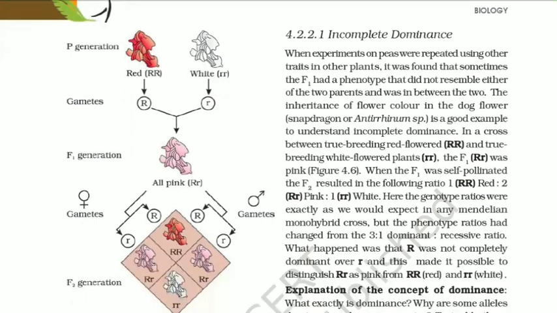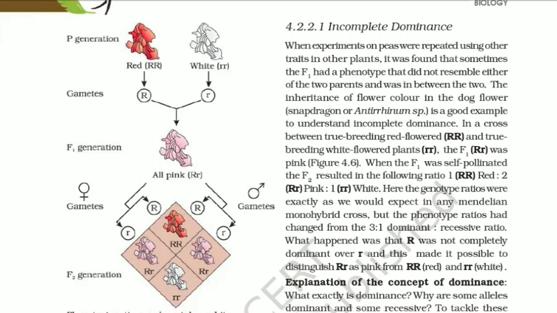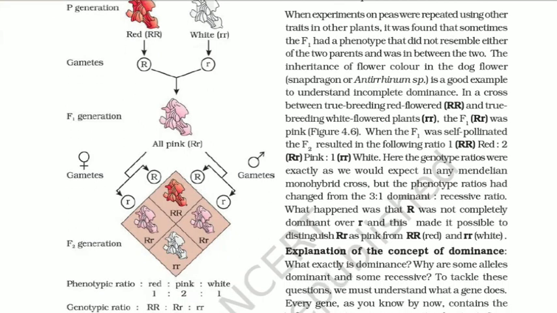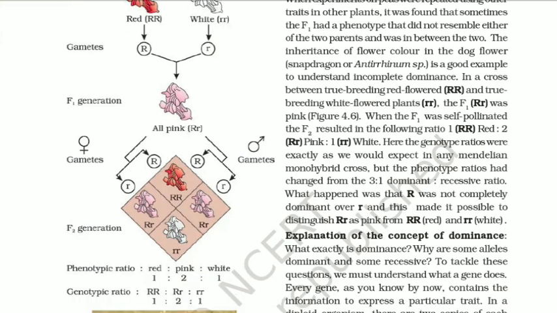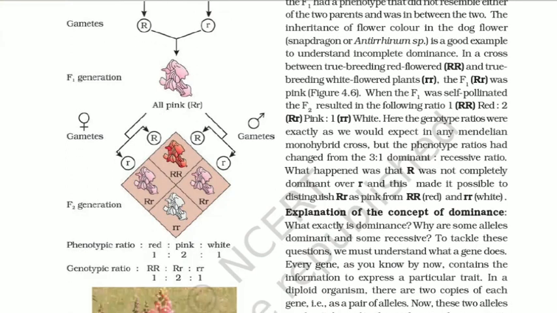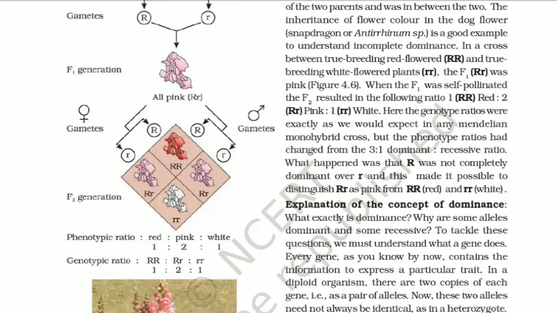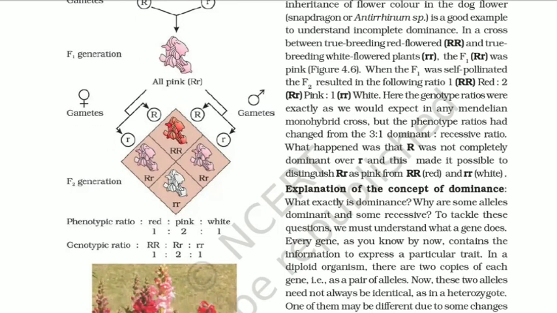4.2.2.1 Incomplete dominance. When experiments on peas were repeated using other traits in other plants, it was found that sometimes the F1 had a phenotype that did not resemble either of the two parents and was in between the two. The inheritance of flower color in the dog flower, that is snapdragon or Antirrhinum species, is a good example. To understand incomplete dominance, in a cross between true breeding red flowered, that is capital R, and true breeding white flowered plants, that is small r, the F1, that is capital R small r, was pink.